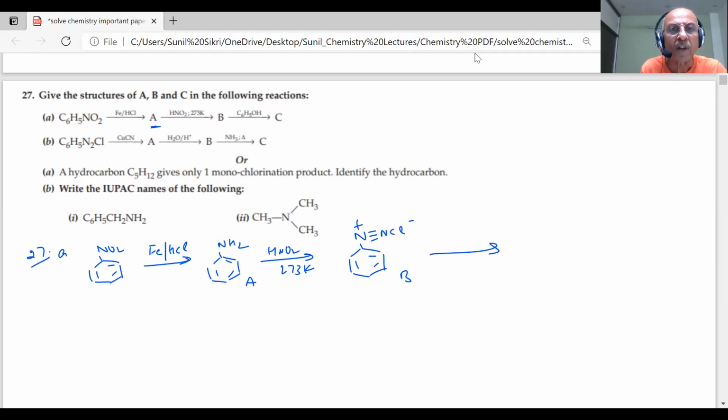And then what happens, students? When you react benzene diazonium chloride with phenol, what will you get? This is your benzene diazonium chloride, and you have phenol. You are aware of the formation of azo dyes. Azo dyes, students. Important.